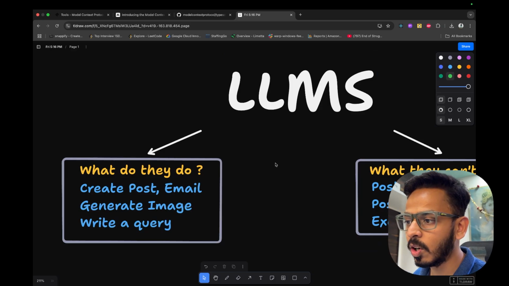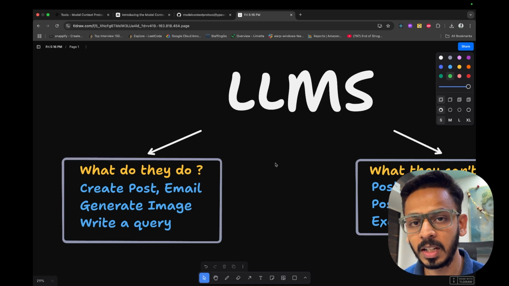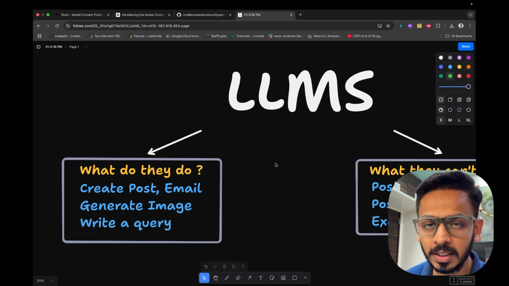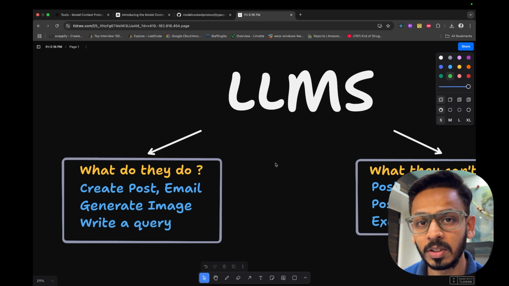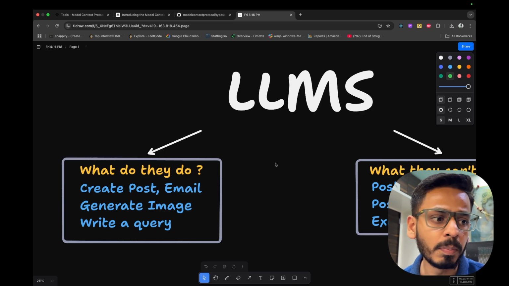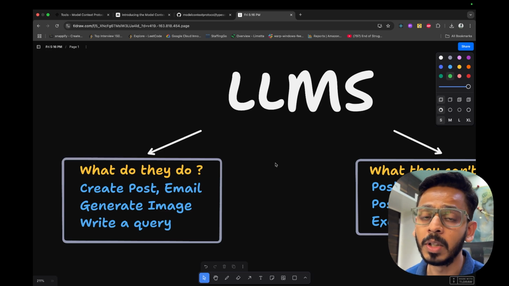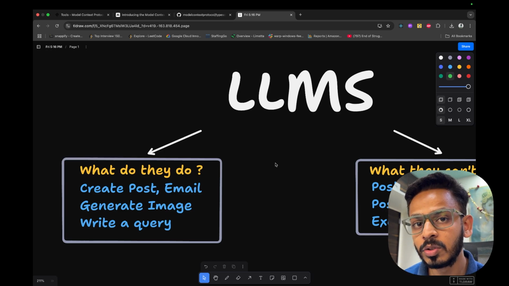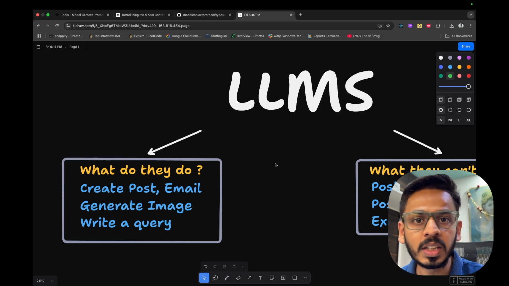So let's talk about something called LLMs. If you don't know what LLMs are, LLM stands for large language models. These are basically smart models which can help you predict the next move that you are doing, as in, they can help you complete your email and complete your sentence. These models are trained so well on such a large corpus of data that they can predict and give you accurate results.